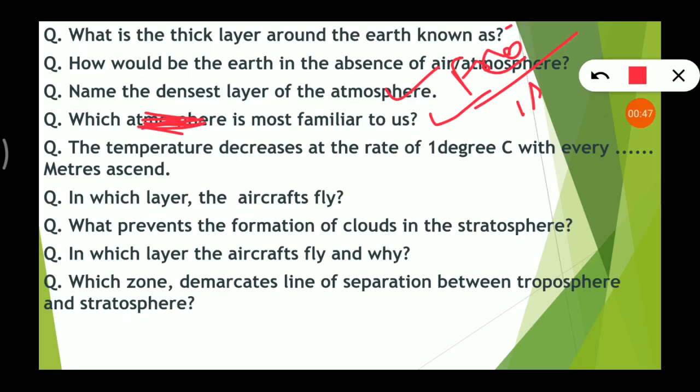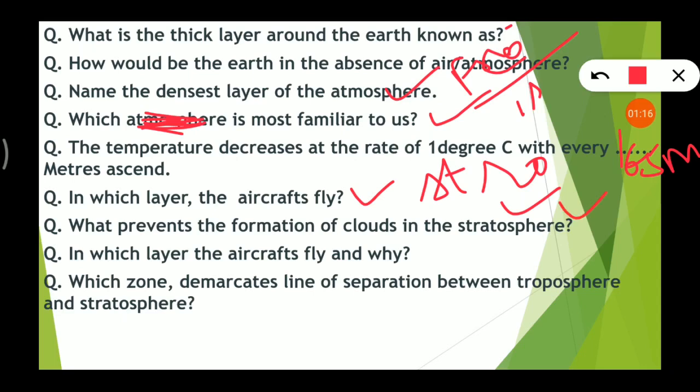The temperature decreases at the rate of 1 degree Celsius with every 165 meters. In which layer do the aircrafts fly? Stratosphere, second layer, okay. What prevents the formation of clouds in the stratosphere? The absence of dust particles and water vapors.